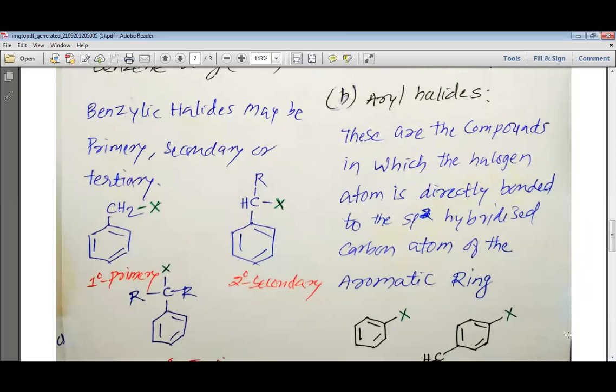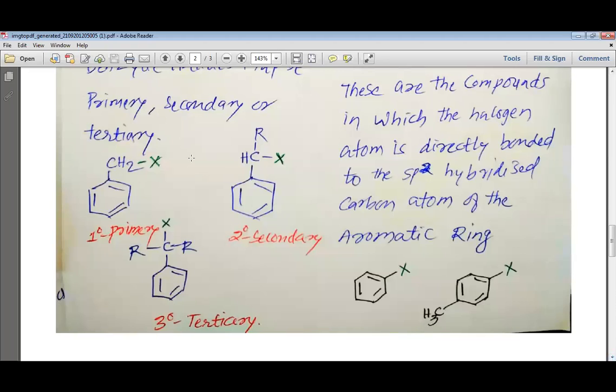You can see in all these three examples, the benzene ring is bonded to the same carbon with which the halogen or X is bonded. Now if X is bonded to the carbon and this carbon is bonded with only the benzene ring, and not bonded to another carbon, then it is called a primary benzylic halide. A primary benzylic halide is a benzylic halide in which the halogen is bonded to the carbon, which is bonded to only the benzene ring, but not bonded to any other carbon directly.